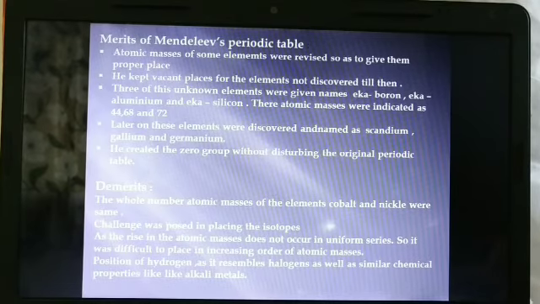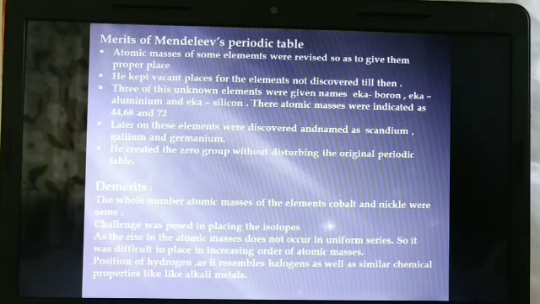As the rise in the atomic mass does not occur in series, in uniform series, so it was difficult to place those elements in increasing order of atomic masses. Position of hydrogen was a confusion because hydrogen resembles halogen as well as it was resembling alkali metal. As you know, hydrogen is not a metal but it is a halogen, but it was showing the similar chemical property to that of alkali metal.